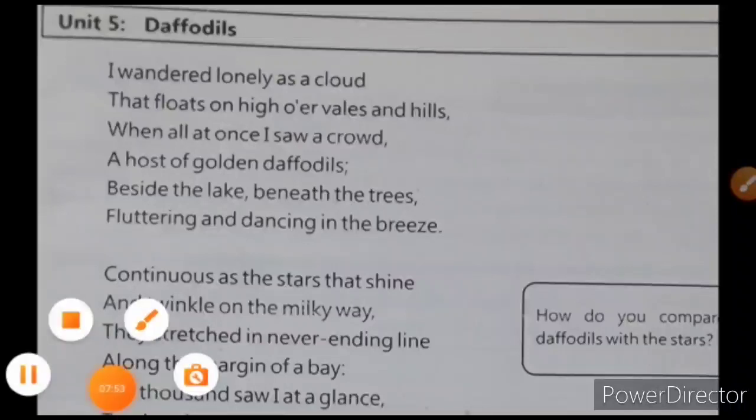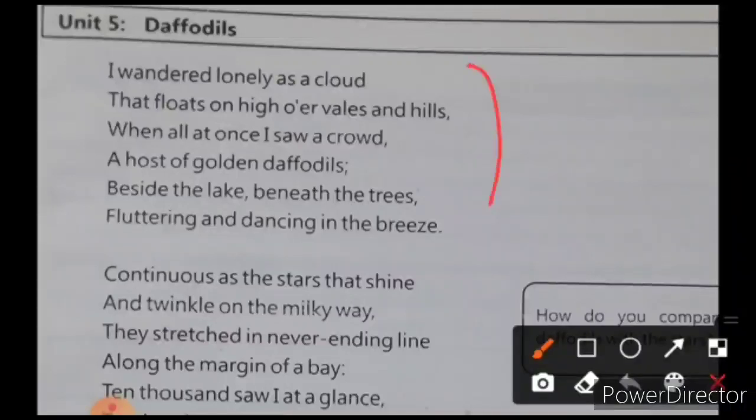Now over here it is written, I wandered lonely as a cloud. Now what are you gonna have? You're gonna, first of all, get this stanza for paraphrasing, and the second thing that you're gonna get is that you're gonna have a stanza, and they're gonna ask 3 questions about it.